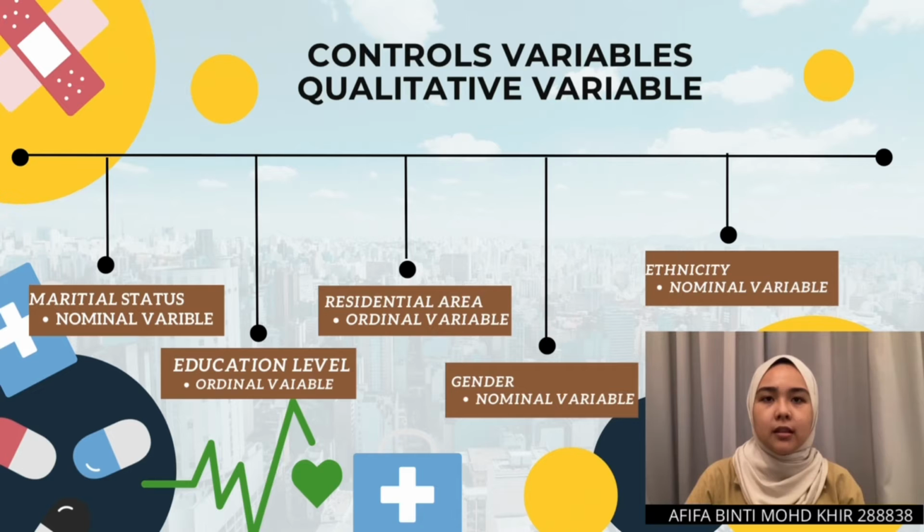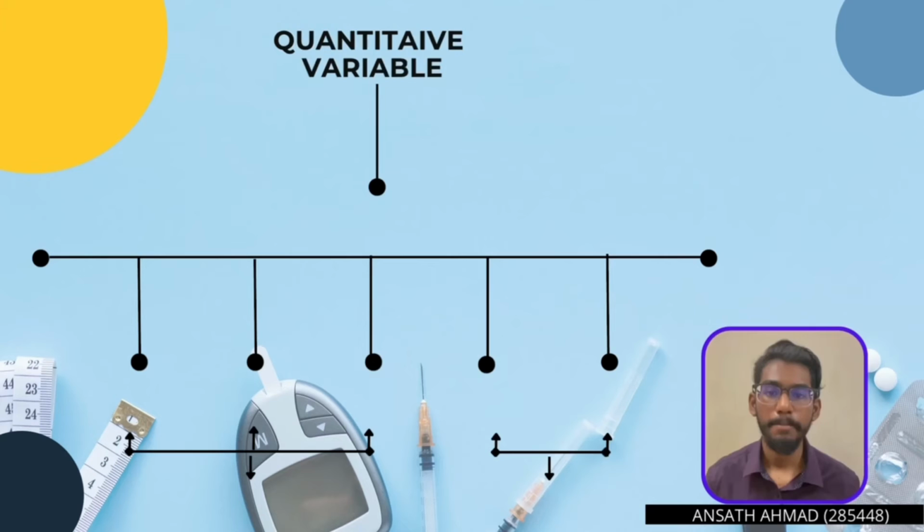Next, educational level, that is no formal education until tertiary education, which is an ordinal variable, such as educational attainment, and also residential area, that is rural or urban area. And lastly, this study topic also has nominal variables, that do not imply any continuum or sequence, categorized in sex and ethnicity.